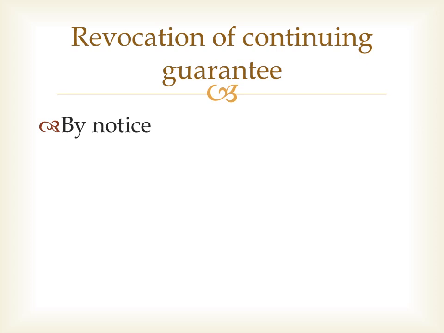So a continuing guarantee can be revoked by the surety by giving a notice to the creditor for future transactions. And after the revocation, the surety is not liable for any transaction made subsequent to the notice of revocation, but he is liable for all previous transactions. Which means after giving the notice, the surety is not liable for future transactions, but he is liable for the transactions that took place before giving notice. The second method is by death of the surety.